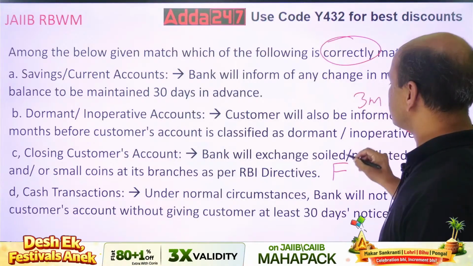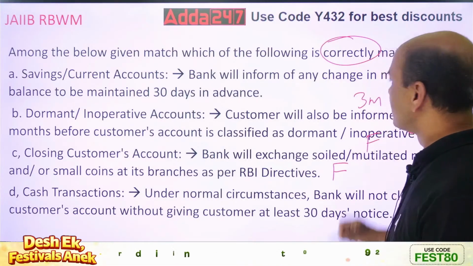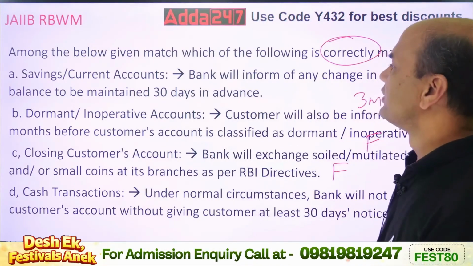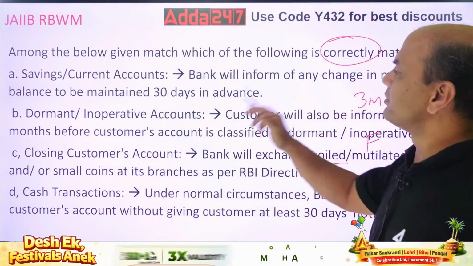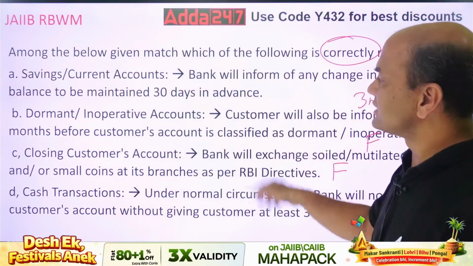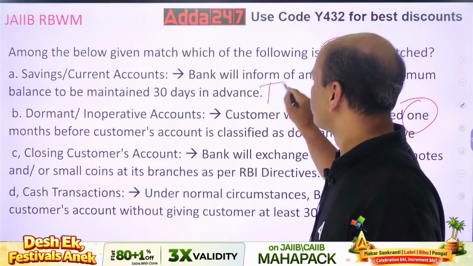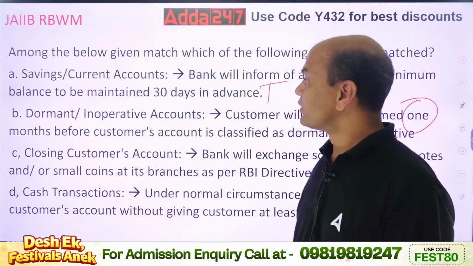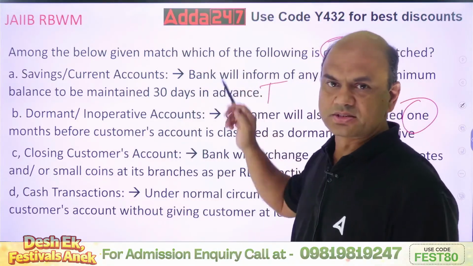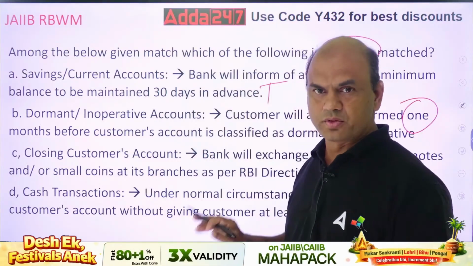So this is also false. Only this is true: savings current accounts, bank will inform any change in the minimum balance to be maintained 30 days in advance. This is true. So the correct answer over here is this. Now you got the answer.